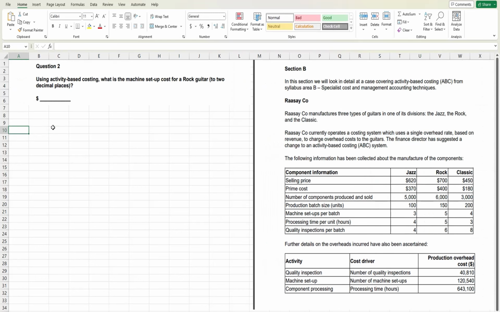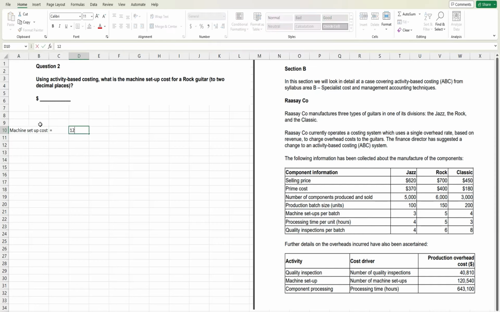Yeah, it's done. So now we have to use activity-based costing. So what is the machine setup total cost? Machine setup cost. What is the machine setup cost? It's 120,540. Am I correct?